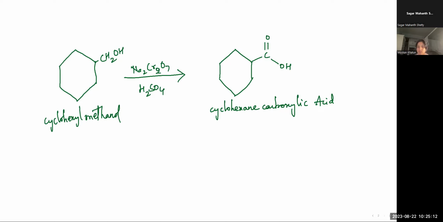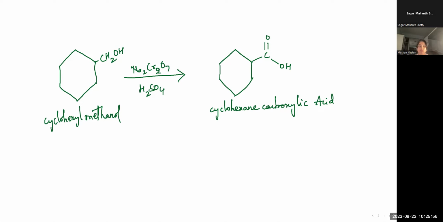Now, tertiary alcohols cannot be oxidized to a carbonyl compound, as it involves the breaking of a carbon bond in the process. A C-C single bond is required to break to form a carbonyl compound. So tertiary alcohols do not have the capacity here. There is no oxidation possible in this case. So this is one particular theory.